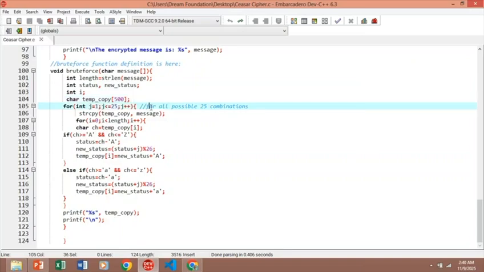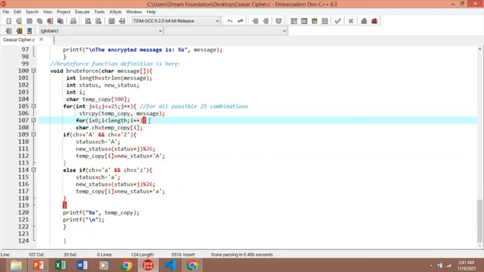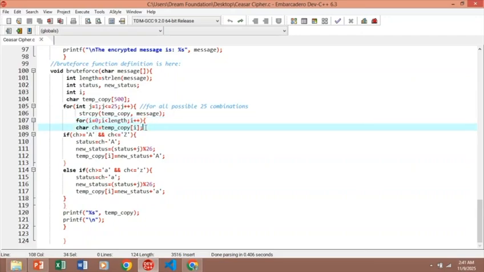Now here we are using a loop to try every cipher shift from 1 to 25. Each j is one possible key. We skip shift 0 because that's the original text. Here we are using string copy, which copies the original message into the temporary copy, so each attempt starts from the original text. Here we are using another loop for each character position in the string, from 0 to length minus 1. Read the current character into a variable to check or change it.